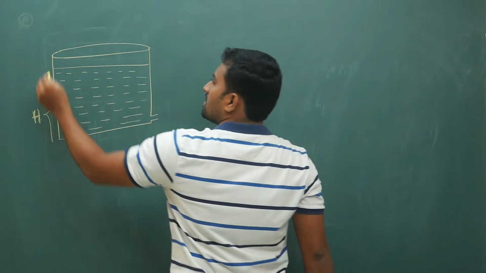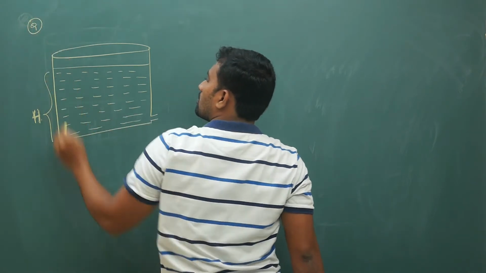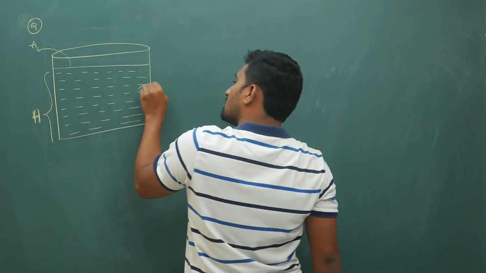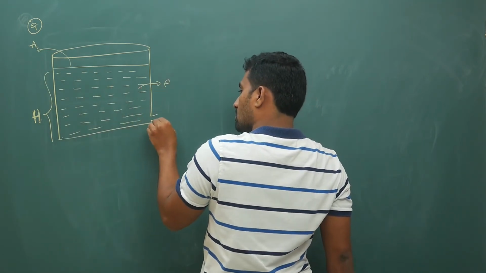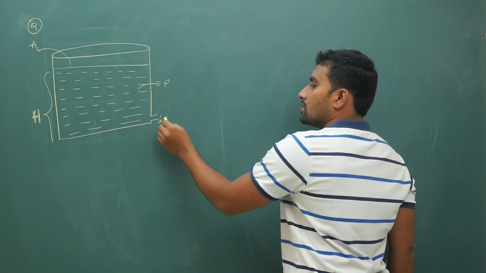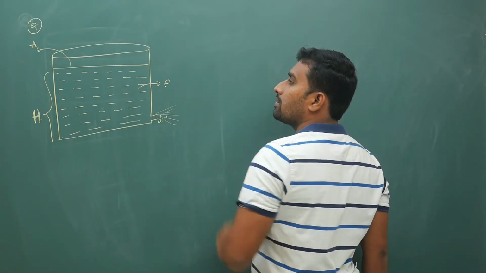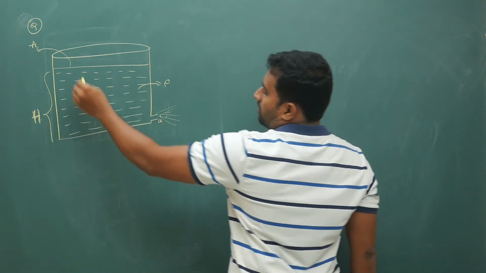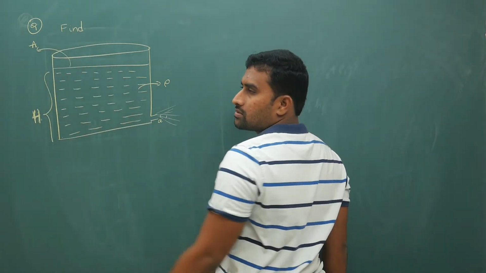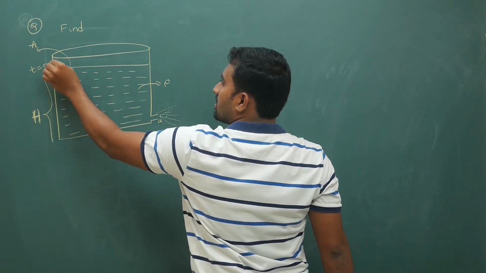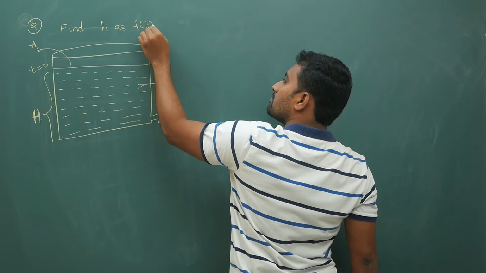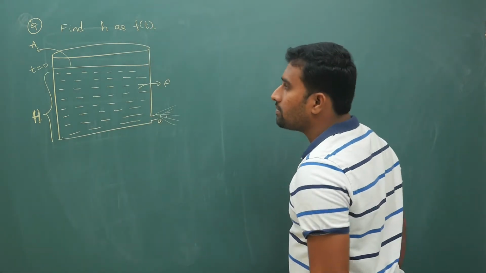What is your question? Big area, density of liquid is rho, small area is small a, so obviously water will start coming out like this. Question is, at t equal to 0 height is H. Find height as a function of time, first question.